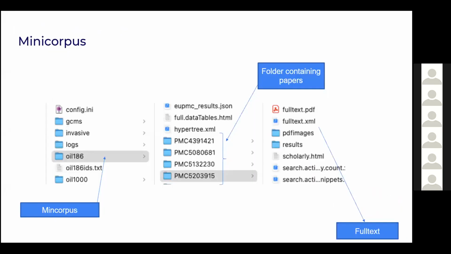Now you are looking at the folders. The mini corpus is present in OIL 186, which has a number of folders containing PMC IDs. And again, in these folders, we have XML and PDF files containing the papers. One interesting fact: all the papers have Wikidata entries. Hence, the big titles of the papers can be condensed into small IDs, which we can easily search for.